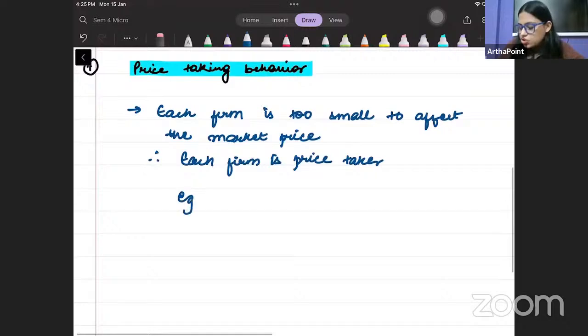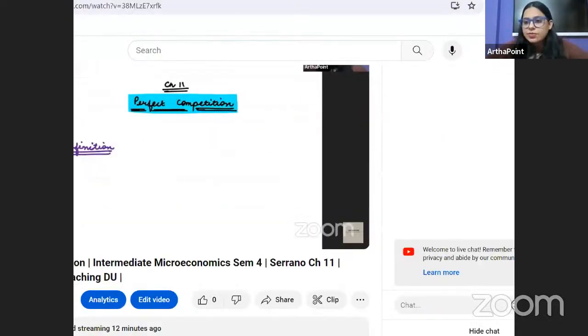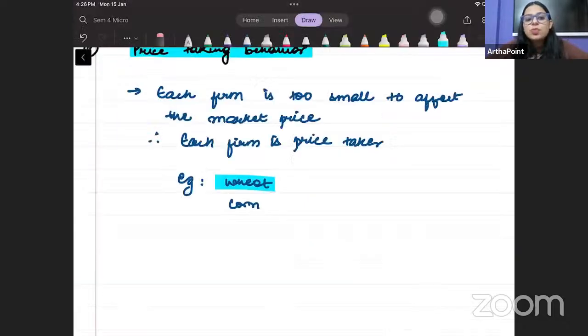Just for example, just the wheat market, या corn market. There are so many farmers selling wheat, so many farmers selling corn. Then can you decide your own price? No. You have to sell at the price which is already decided. जिस price पे सारे farmers बेच रहे होंगे, the price at which all the farmers would be selling, you will also sell at that price. Right, Peter? So you become a price taker. You take the price as given.